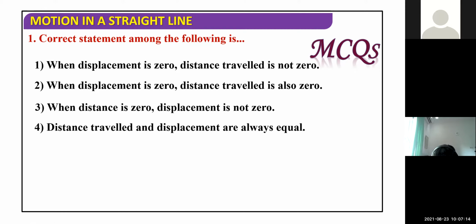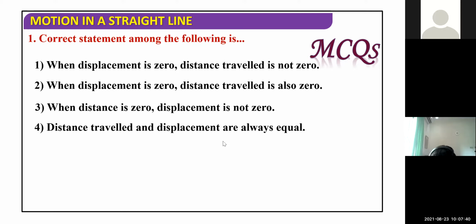Option 1: when displacement is 0, distance traveled is not 0. You have to find the correct statement. Option 2: when displacement is 0, distance traveled is also 0. Option 3: when distance is 0, displacement is not 0. Option 4: distance traveled and displacement are always equal.